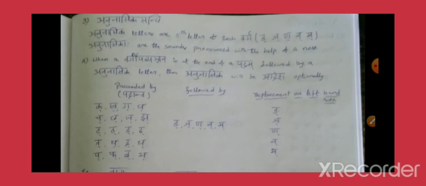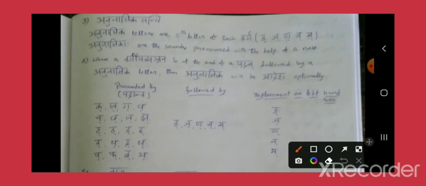So today we will be discussing the third Vyanjana Sandhi, which is the Anunasika Sandhi. First, let's see what exactly Anunasika is. Anunasika means a nasal letter. So Anunasika letters are the fifth letter of each varga.